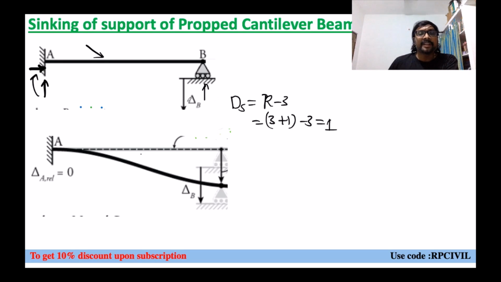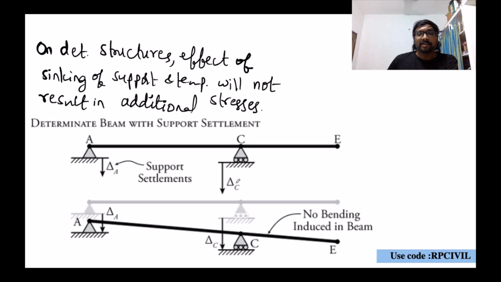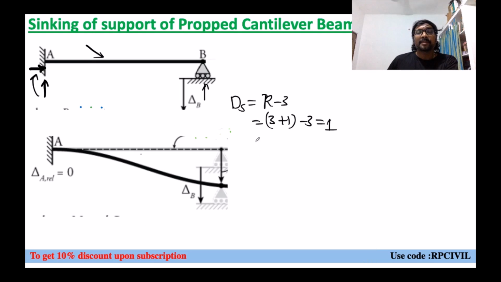So one value will be indeterminate. We have 3 equilibrium equations only: sigma Fx equals 0, sigma Fy equals 0, sigma M about any point equals 0. 3 equilibrium equations, but 4 unknowns. So it is indeterminate by 1 degree. When it is determinate, there is no effect of sinking and no additional movements due to sinking. But here, a propped cantilever is indeterminate by 1 degree, so because of sinking of support, additional movements will occur.